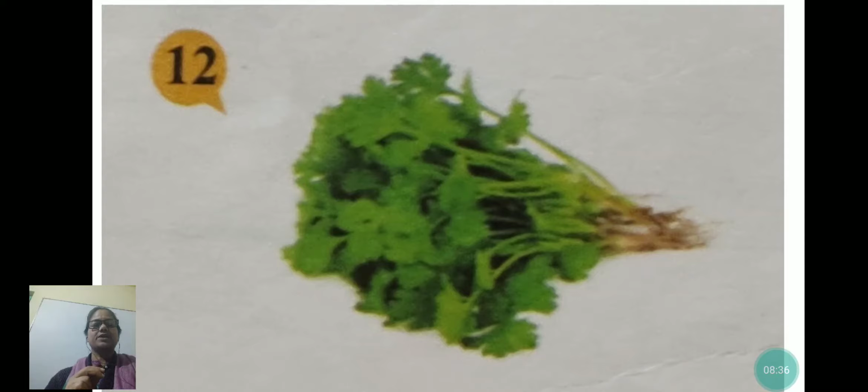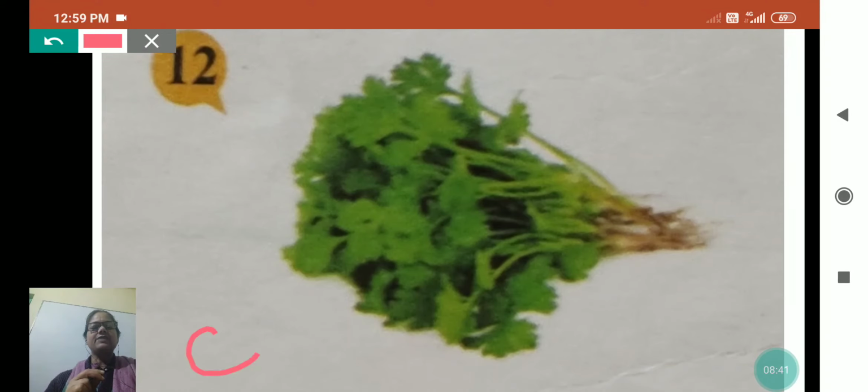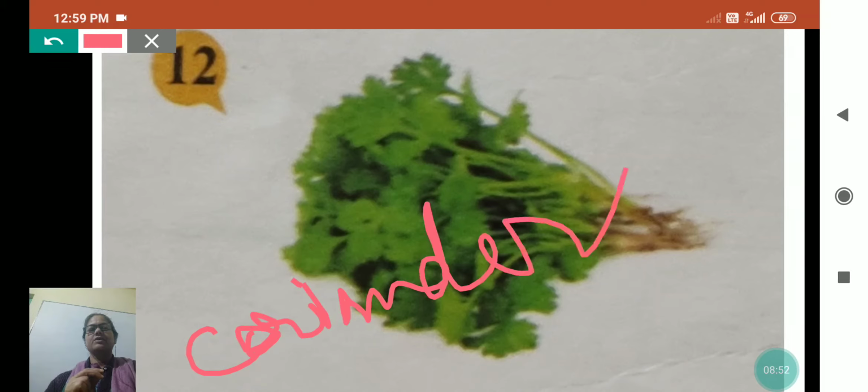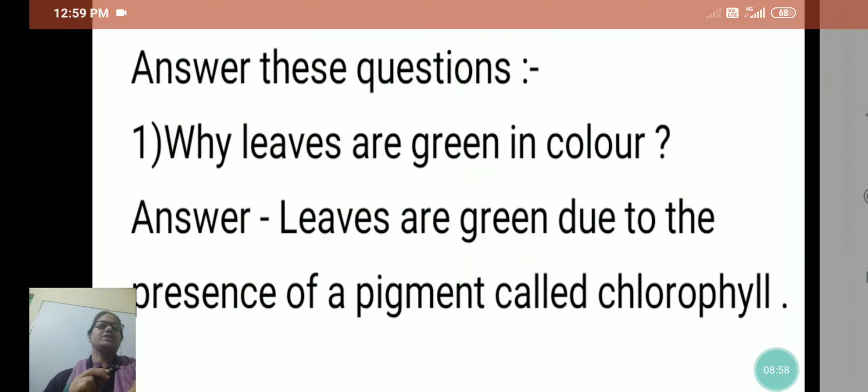This is coriander leaf. Right now you will get many coriander leaves in the market, and we usually make pickles or garnish the vegetables with it. And if you put some coriander leaves in the vegetable, it will make it very tasty, my dear.